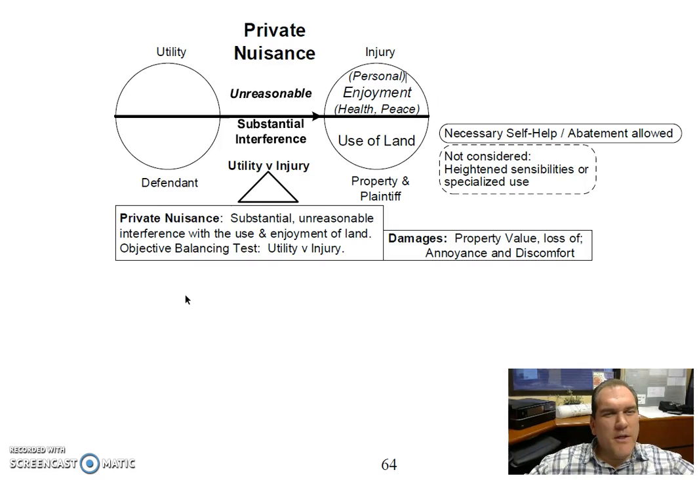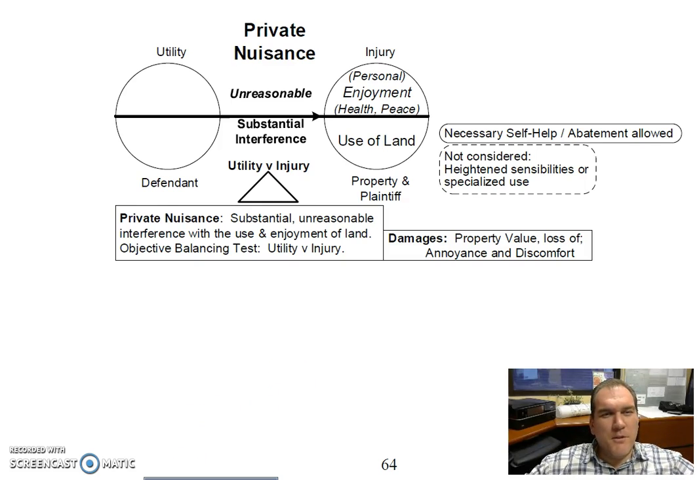The summary definition of private nuisance appears at the bottom, saying private nuisance is the substantial, unreasonable interference with the use and enjoyment of land, and an objective balancing test is used between the utility gained by the defendant and the injury incurred by the plaintiff. So this objective balancing test is a third-party objective view of the utility and injury present, and a balancing as to which side the decision goes to, either the defendant or the plaintiff.